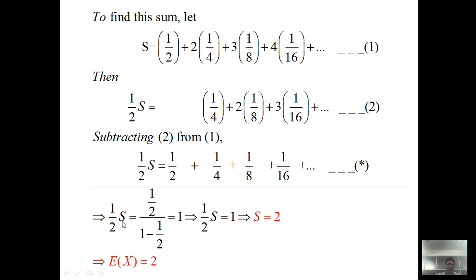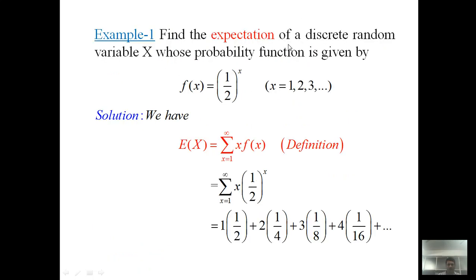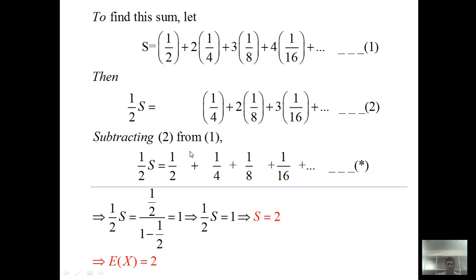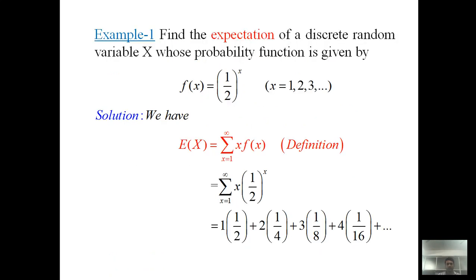So we get 1 by 2 s is equal to 1. This leads to s is 2. But remember s is equation 1, and equation 1 is nothing but the expectation. So we get the expectation is equal to 2. So we have found the expectation is equal to 2 for the random variable whose probability function is defined, by using this method.